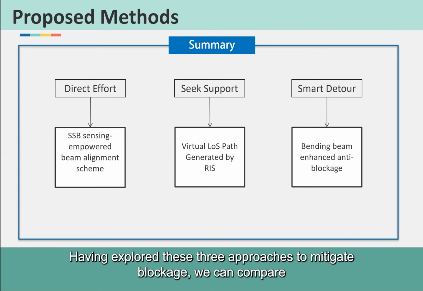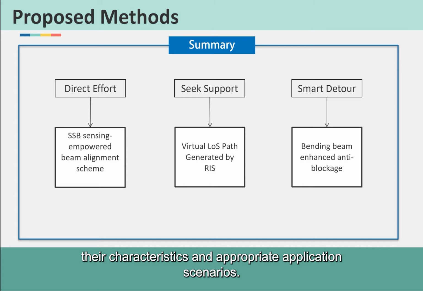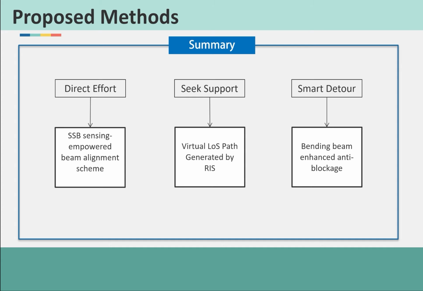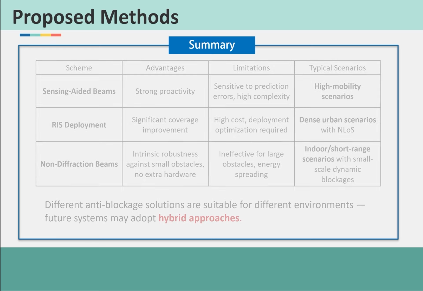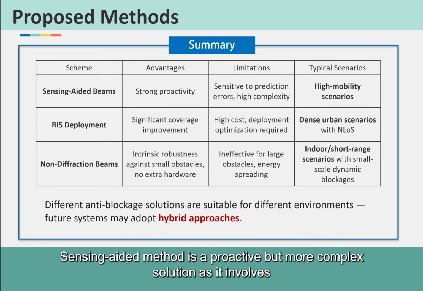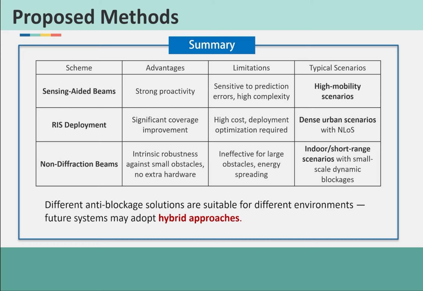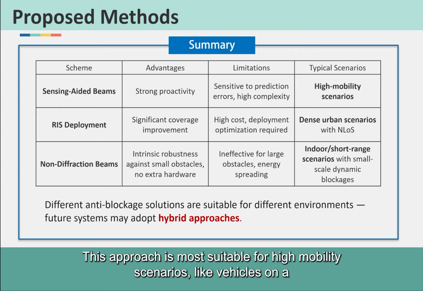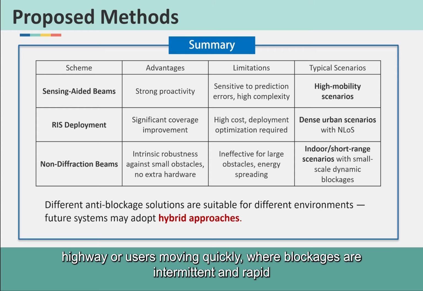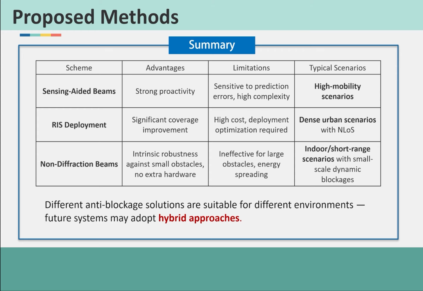Having explored these three approaches to mitigate blockage, we can compare their characteristics and appropriate application scenarios. The sensing-aided method is a proactive but more complex solution, as it involves network coordination, but it greatly reduces sudden link failures. This approach is most suitable for high-mobility scenarios, like vehicles on a highway or users moving quickly, where blockages are intermittent and rapid response is needed.